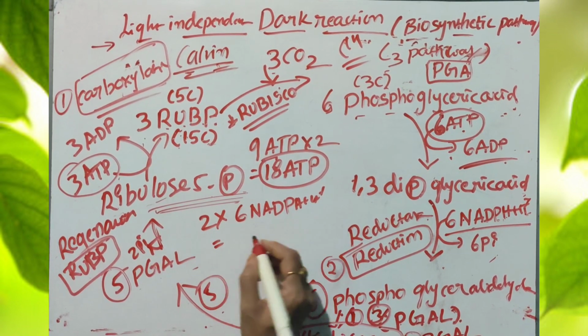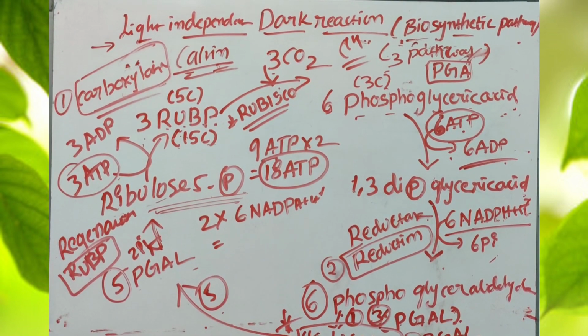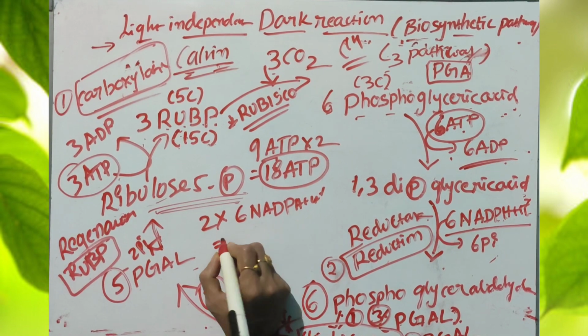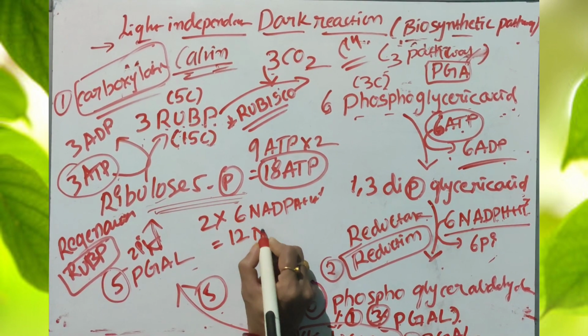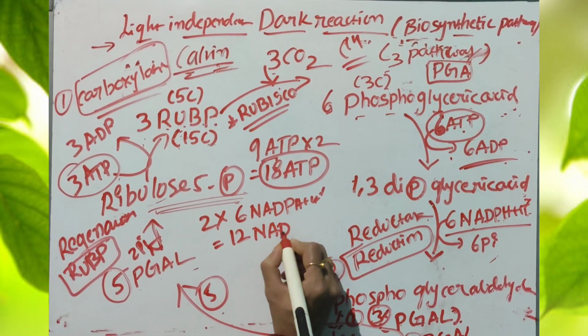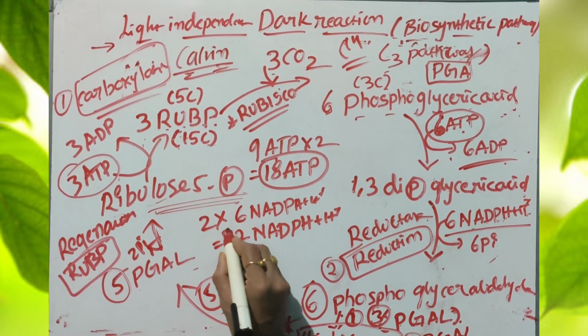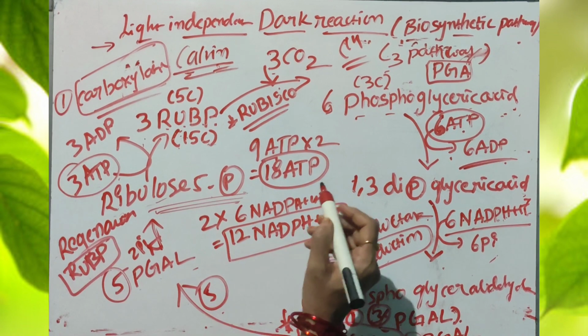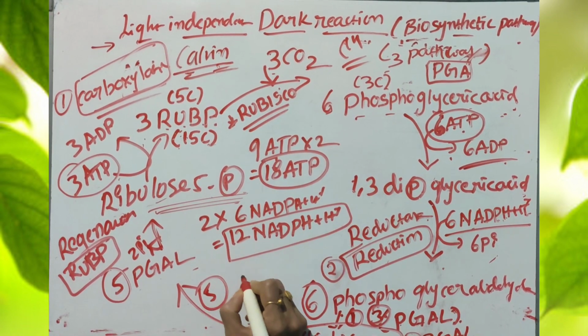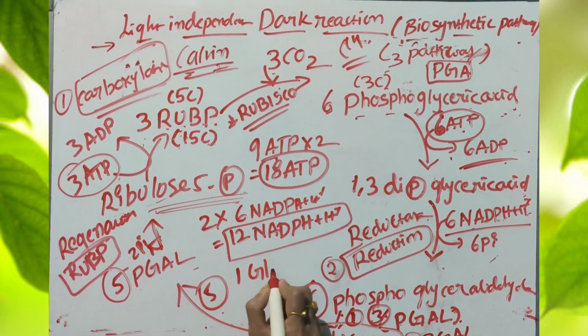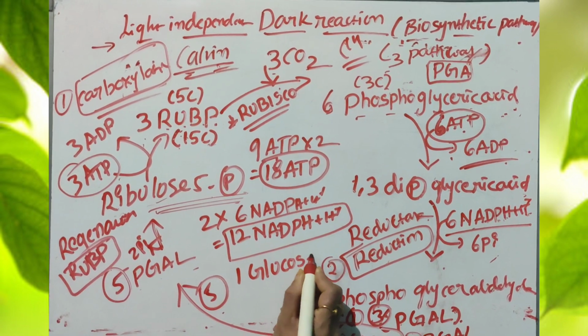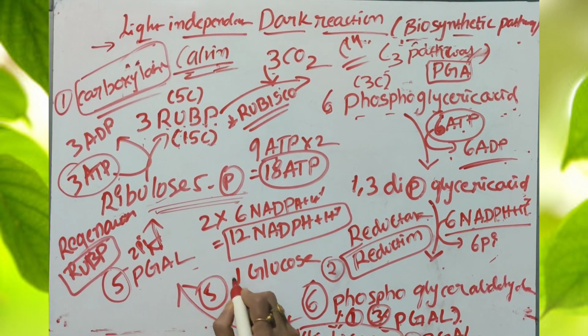So how many NADPH are utilized for the synthesis of a single glucose molecule? Totally 12 NADPH plus H plus molecules are utilized for the synthesis of a single glucose molecule. This is a very important step in this reaction.